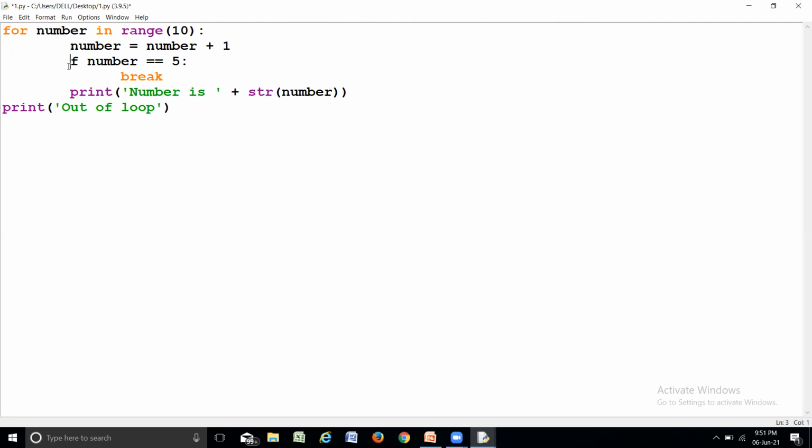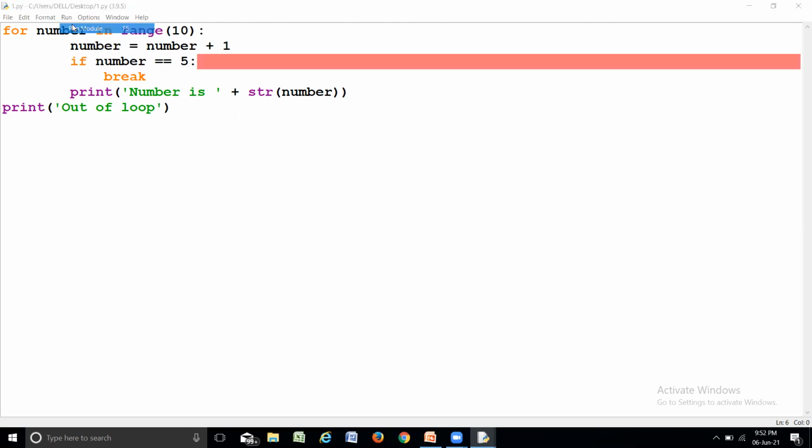Okay, and then if number is equal to 5, inside that I'm using a break statement. And then this print is in parallel with this. This is correct only.